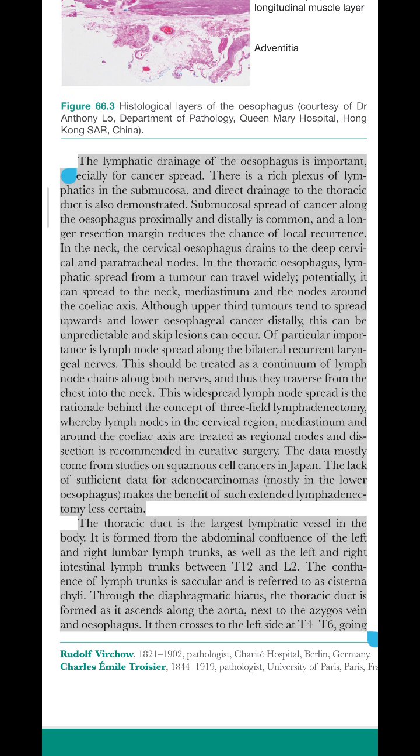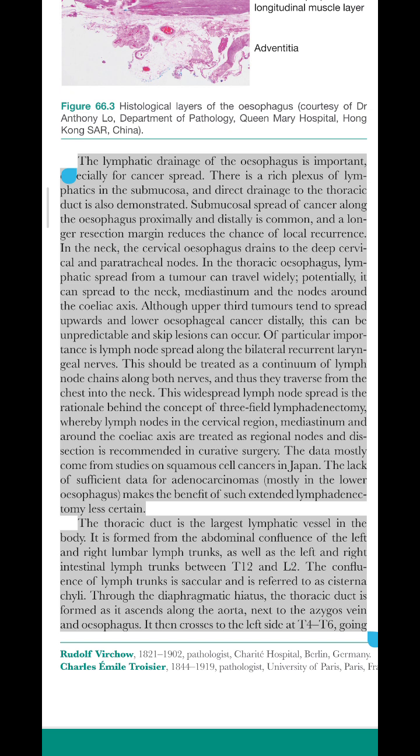In the thoracic esophagus, lymphatic spread from a tumor can travel widely. Potentially, it can spread to the neck, mediastinum and the nodes around the celiac axis. Although upper third tumors tend to spread upwards and lower esophageal cancer distally, this can be unpredictable and skip lesions can occur. Of particular importance is lymph node spread along the bilateral recurrent laryngeal nerves. This should be treated as a continuum of lymph node chains along both nerves, and thus they traverse from the chest into the neck.